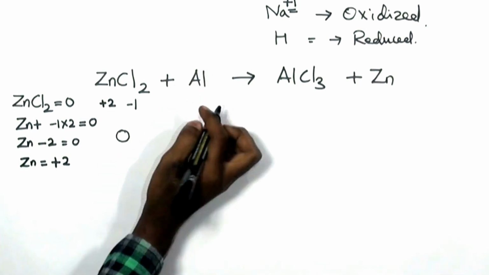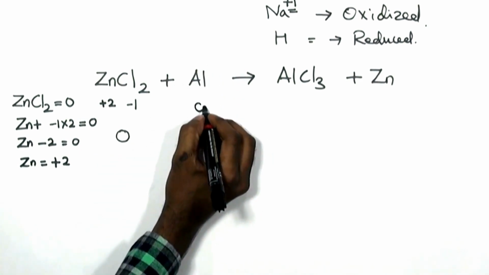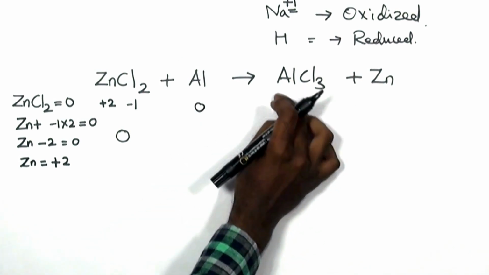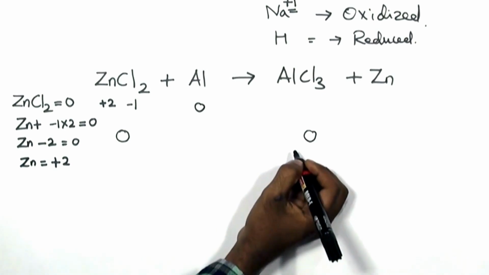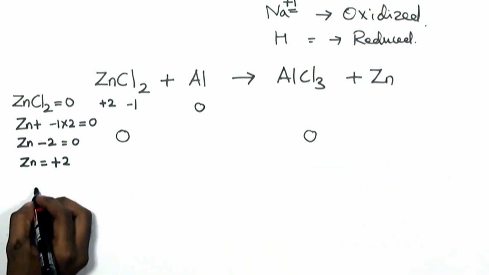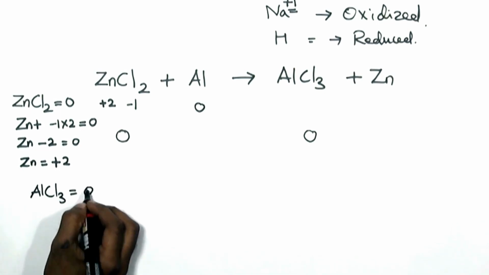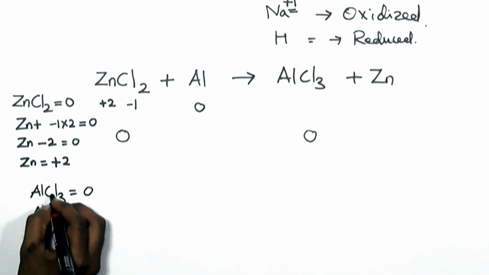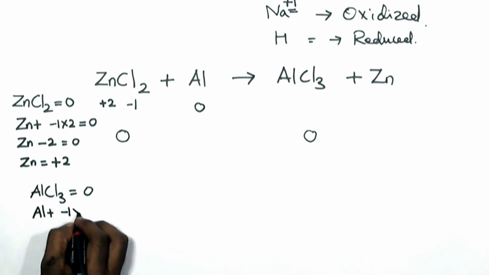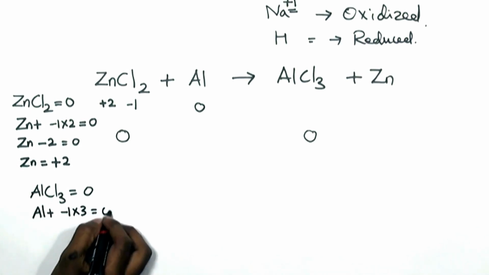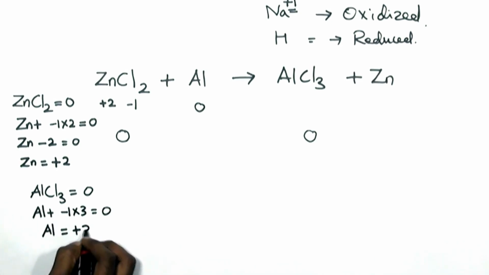According to the first point we learned, any atom in its unreacted state has got a charge of 0. Again we have a molecule, overall charge is going to be 0. Let's do the same calculation. AlCl3 overall charge is equal to 0. Al plus each chlorine has got -1 charge, and there are 3, so 3 times -1 gives you -3, and Al possesses the charge of +3.